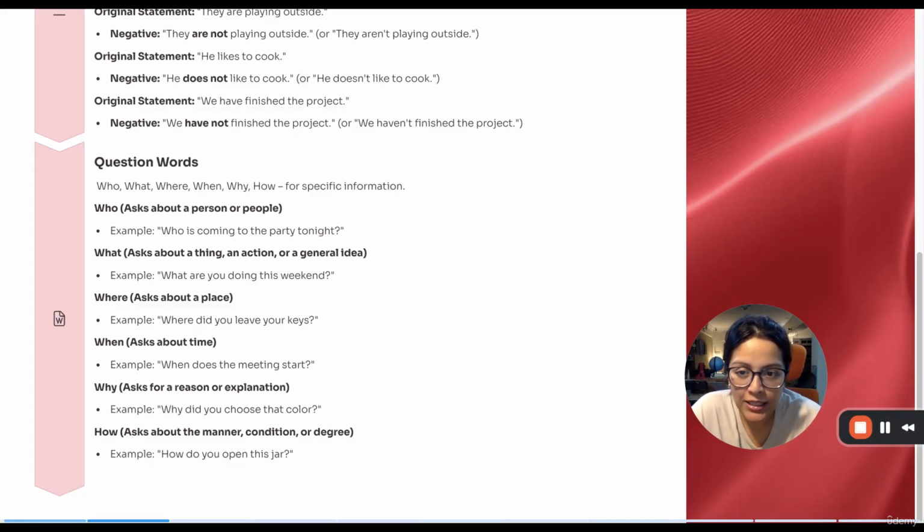Where, if you want to ask about a place. Where did you leave your keys? When you want to ask about time. When does the meeting start? Why, when you want a reason. Why did you choose the color? Finally, how, about when you want to know about some manner, condition, or degree. How do you open this jar?